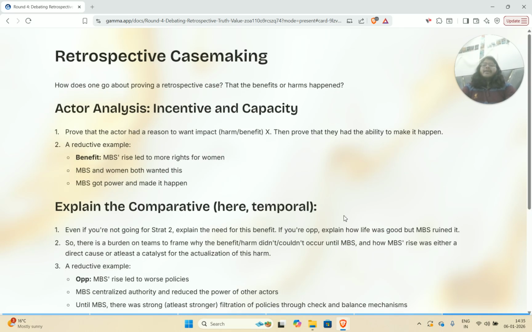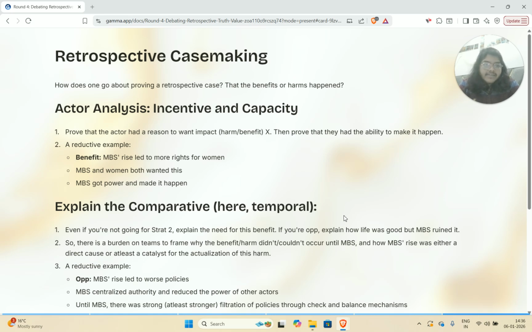Retrospective case study. This is the biggest purpose of this session, which is how do you go about making and proving a retrospective case, especially in a THBT motion. Because the burden on you, if you are defending that the current world with MBS having risen to power is better than the pre-MBS rise world, is that you need to prove that harms or benefits happen. But if you don't know facts, this type of motion can be quite daunting, because how do you prove something that you don't know? What should your approach be?